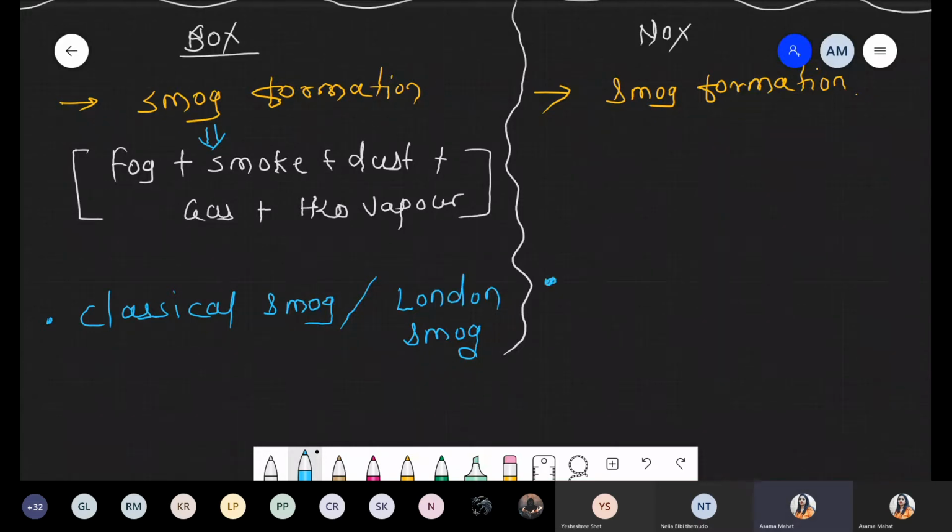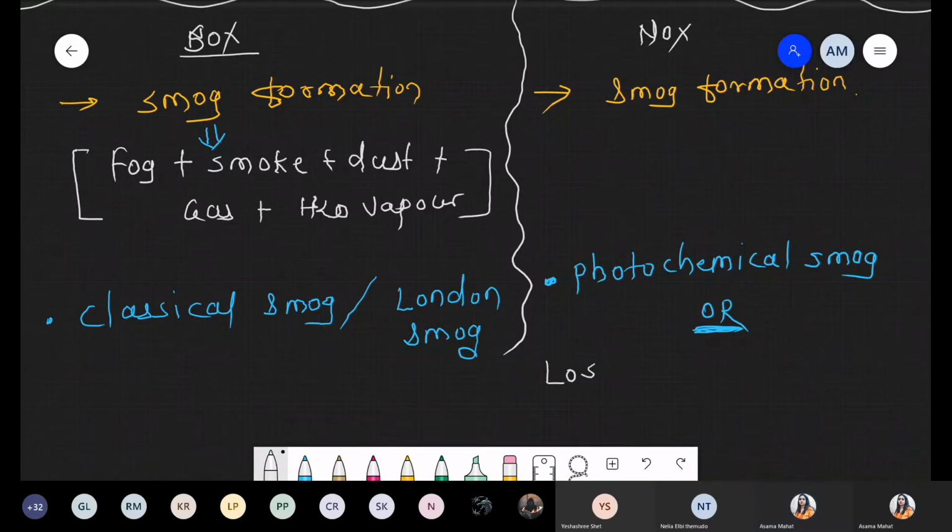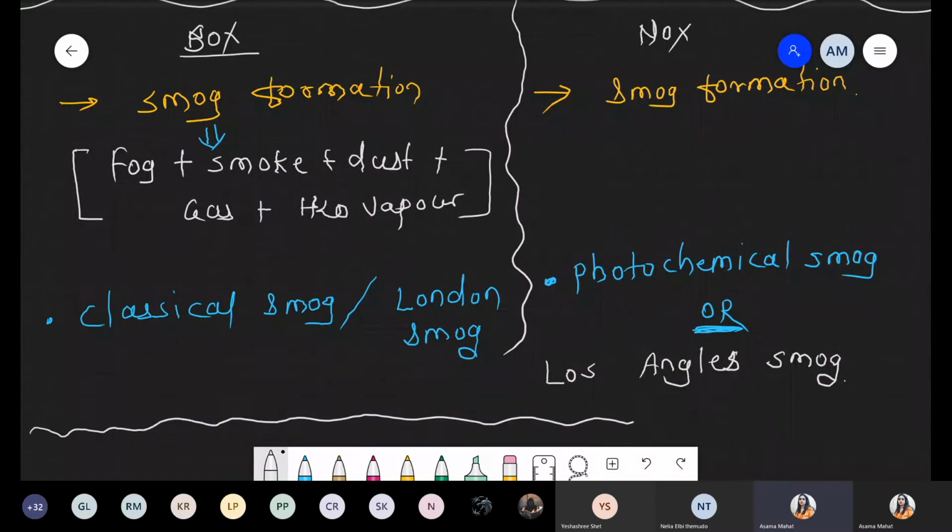In the same way, the smoke formed due to nitrogen oxide is called photochemical smoke. Photochemical smoke is also called Los Angeles smoke. So London smoke and Los Angeles smoke.